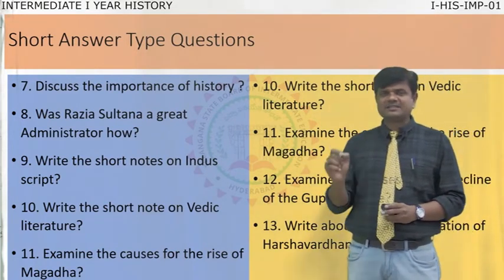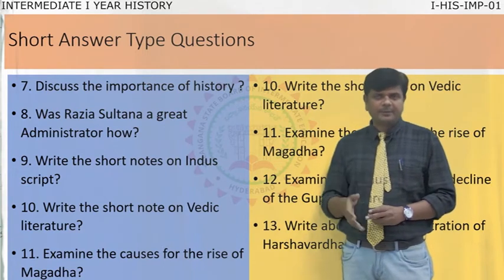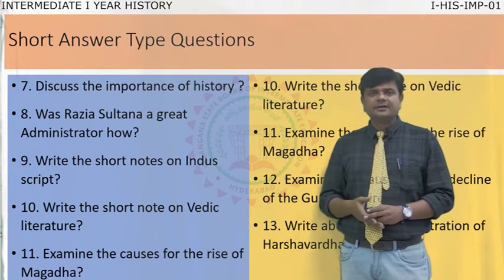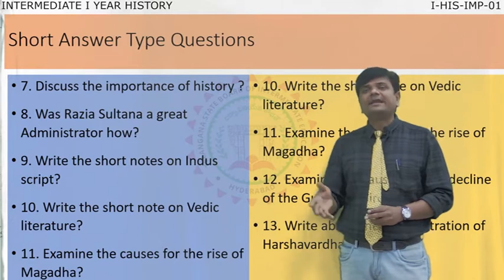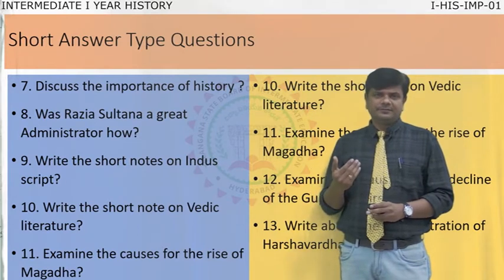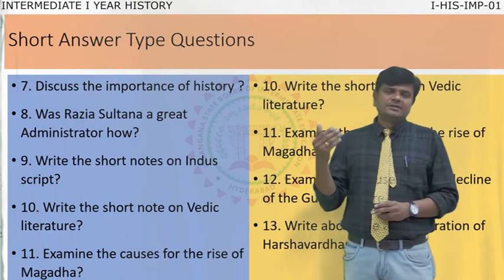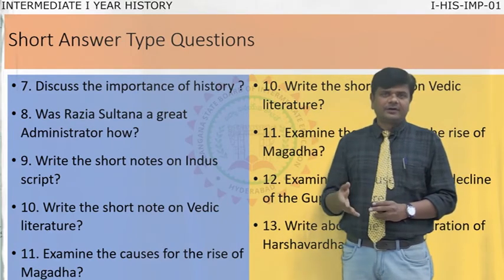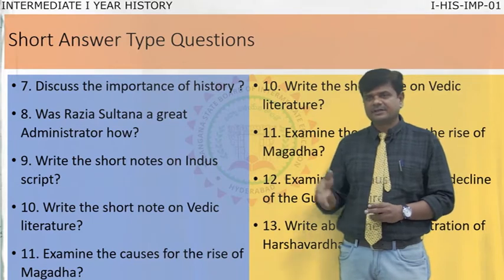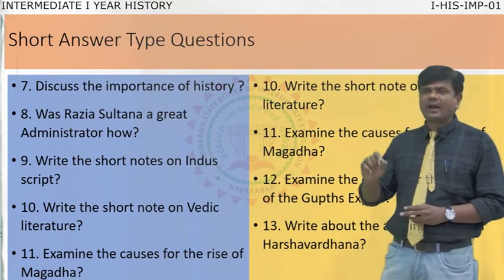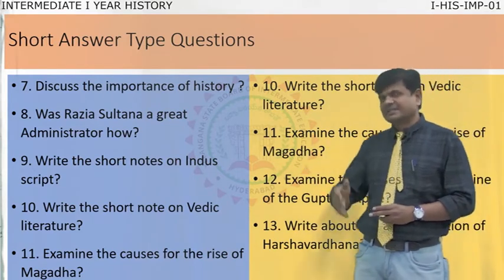So, Indus Valley civilization, the Harappan people, Dravidians, invented the art of writing. So, where they wrote and what sources they left to know about themselves, you are going to write in the short notes on Indus script.